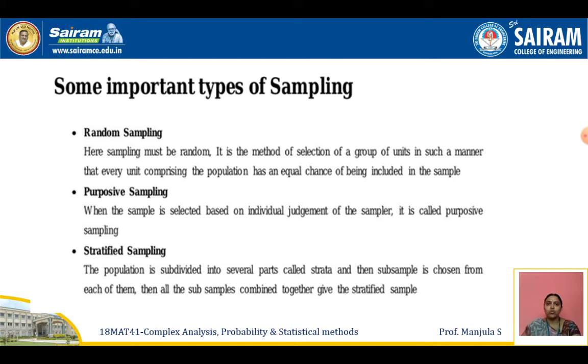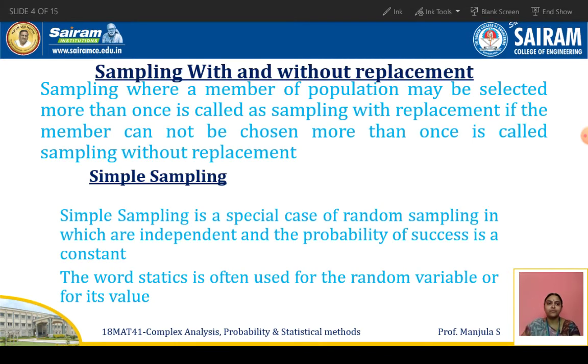So now we'll see the next one: sampling with and without replacement. In sampling, two types are there: one is with replacement and the other is without replacement. Sampling where a member of a population may be selected more than once is called sampling with replacement.